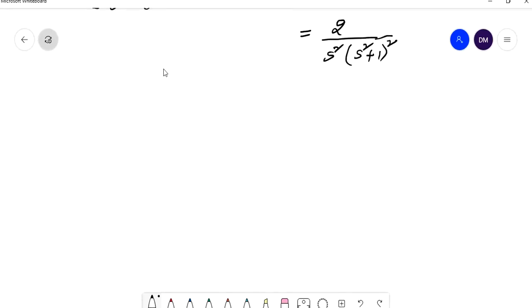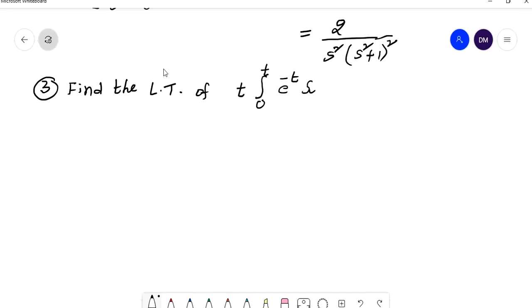The third problem is: find the Laplace transform of t into integral 0 to t e power minus t sin t by t into dt, right?